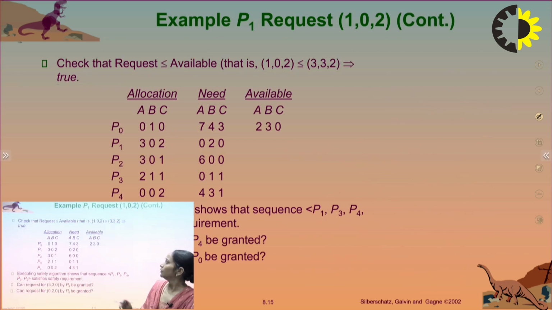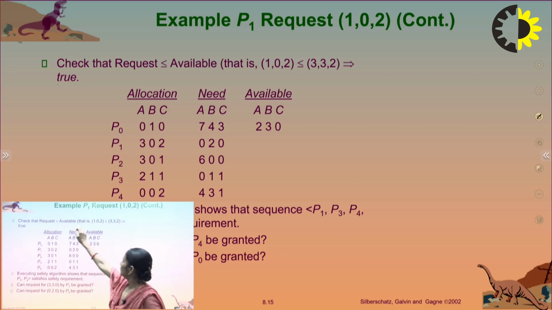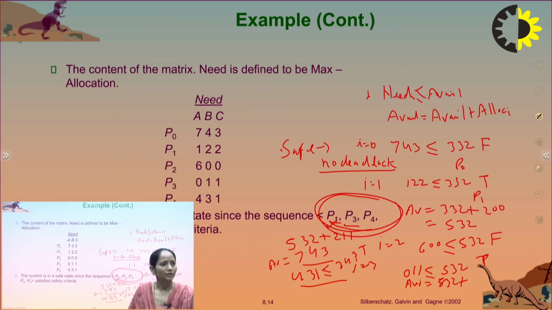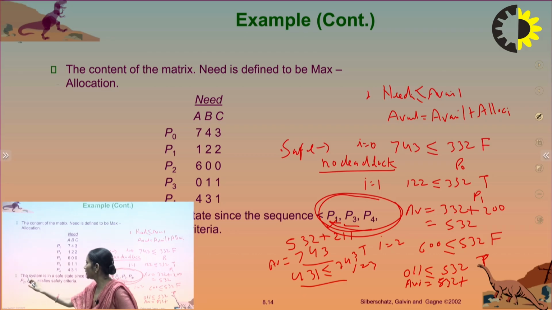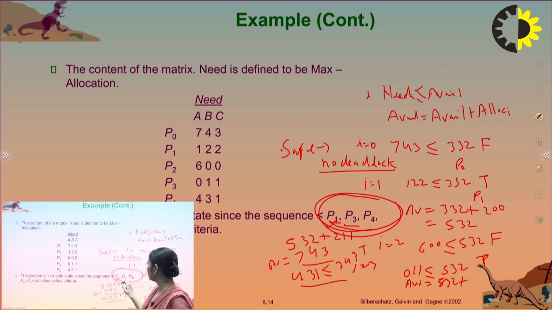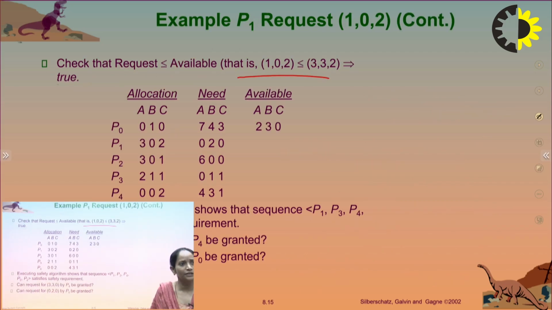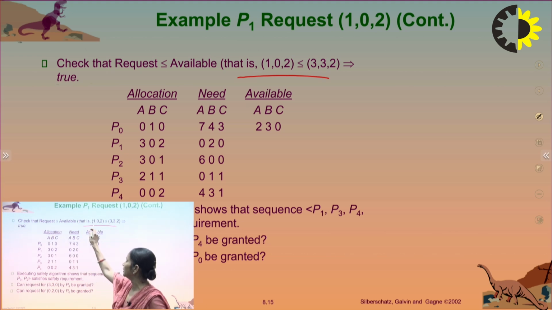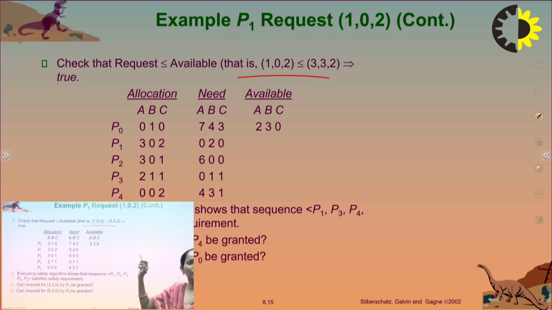We can check if there is a request 102. As we can see, the system is in the safe state with the sequence P1, P3, P4, P2 and P0, which satisfies the safety criteria. Then there is an additional request. We will check if the request is less than or equal to available. There is a request, that is 102, by process P1 and this is less than or equal to 332. So this request may be granted.